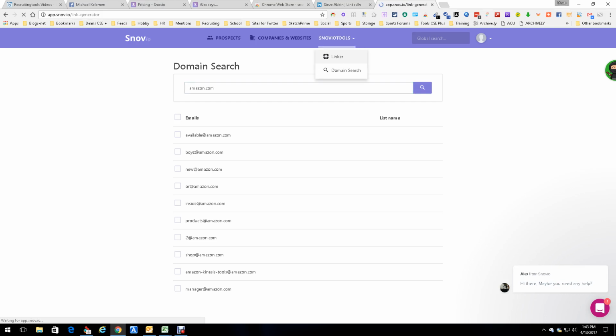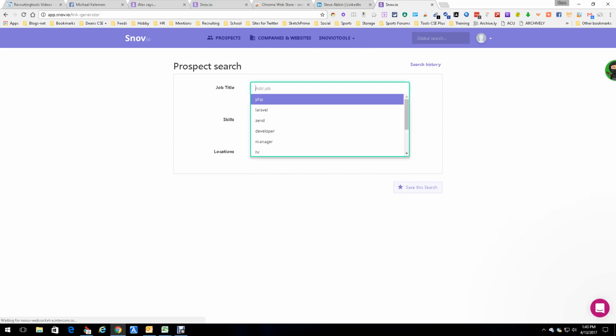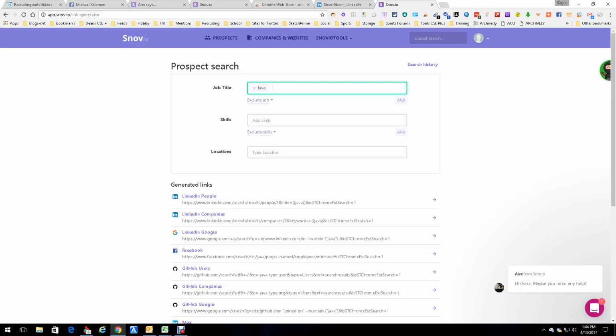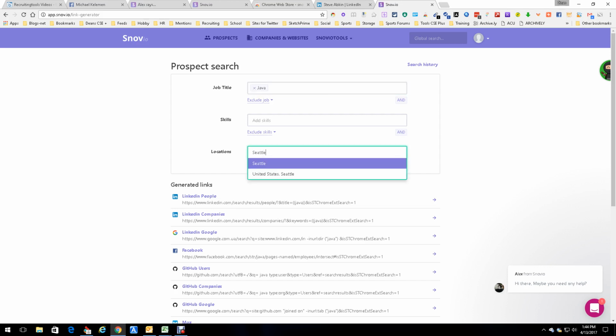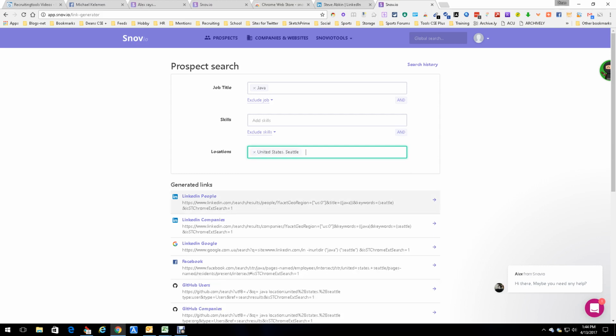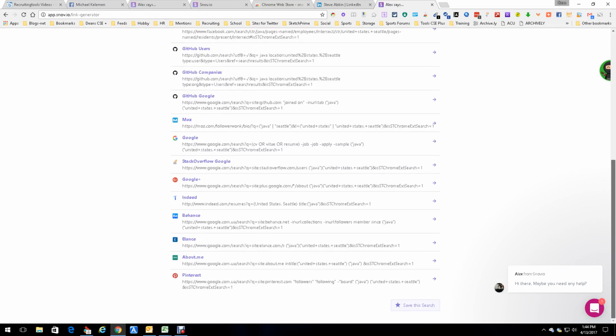This linker tool I find extremely interesting. So let me tell you why. First of all, you have a whole bunch of things here you could try. Actually, I'm not going to try any of those. I'm going to type in Java, and that's for title. So these are titles. Okay, interesting. Let's do location. Let's type Seattle, United States. That works. Okay, so let's start from it. People, companies, Google, Facebook, all sorts of interesting results. Now, obviously, for us, people is what we really want.